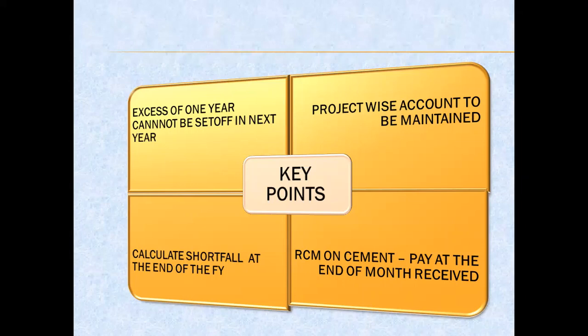The other important point is the promoter shall calculate the payment on the shortfall at the end of the financial year. This should be paid not later than the month of June following the end of the financial year. And RCM on cement has to be paid at the end of the month in which such cement from an unregistered person is received.